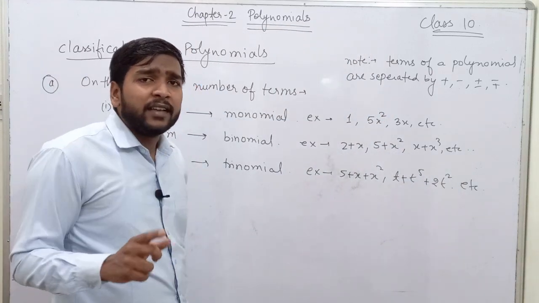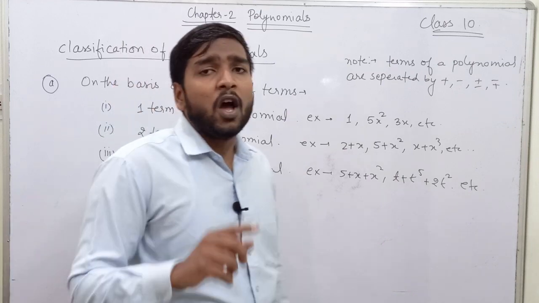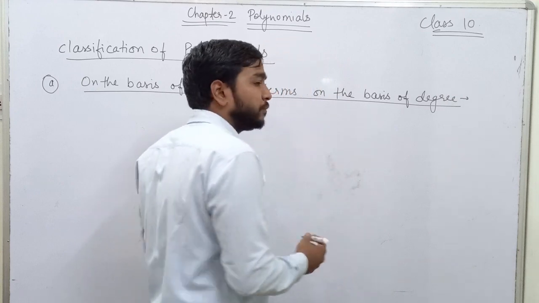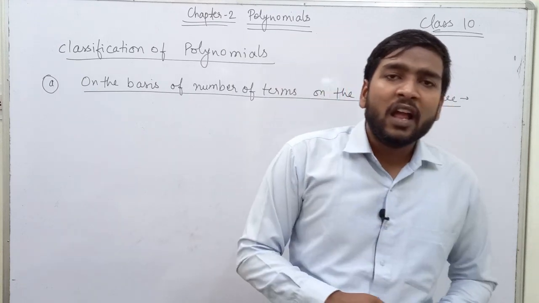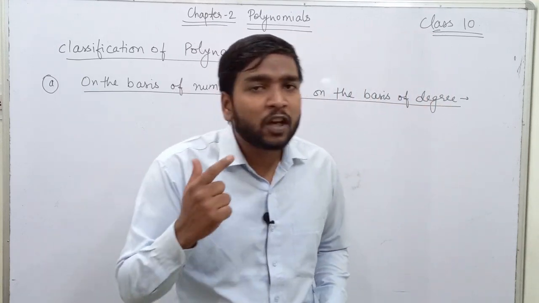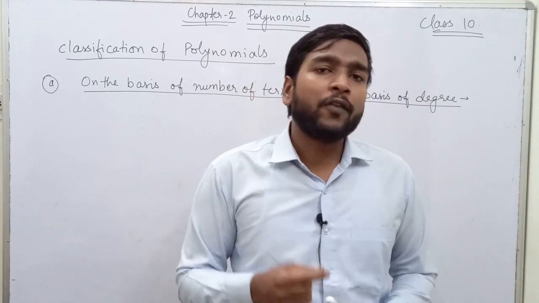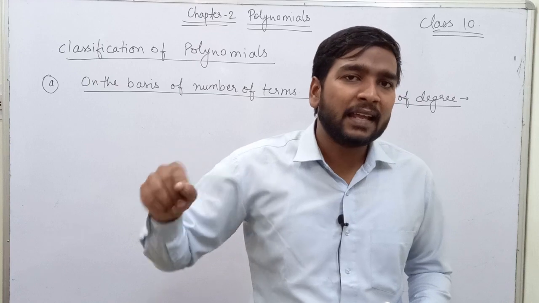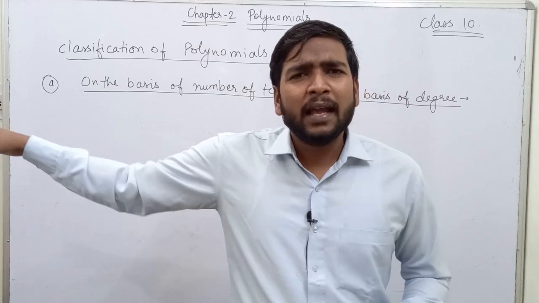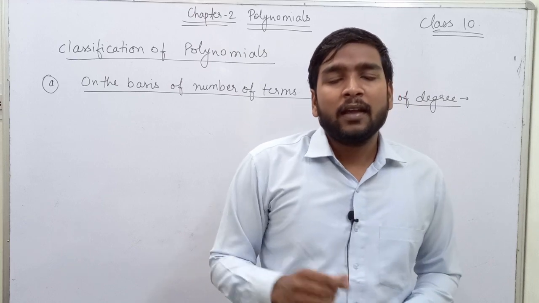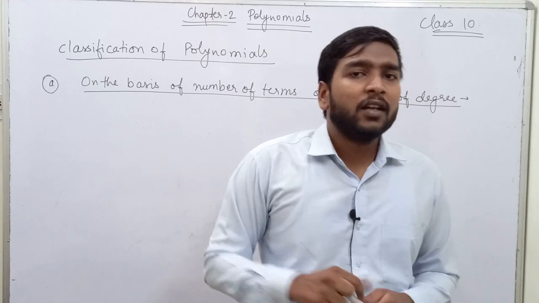Now we will study the classification of polynomials on the basis of degree of the polynomial. What is degree? I wrote an expression of the form a n x power n plus a n minus 1 x power n minus 1 up till a naught x naught. Here the value of n is called the degree of the polynomial.